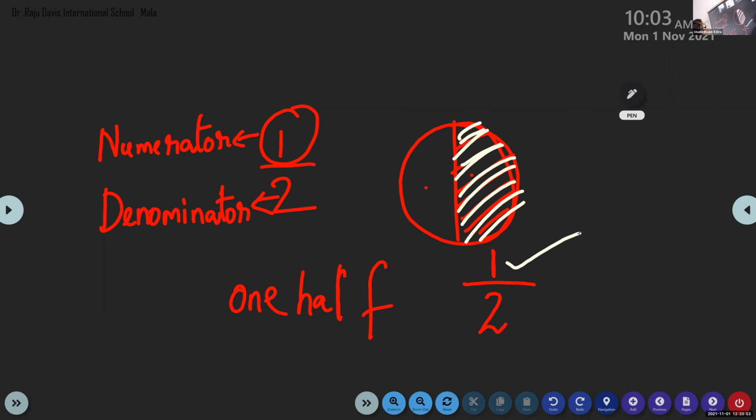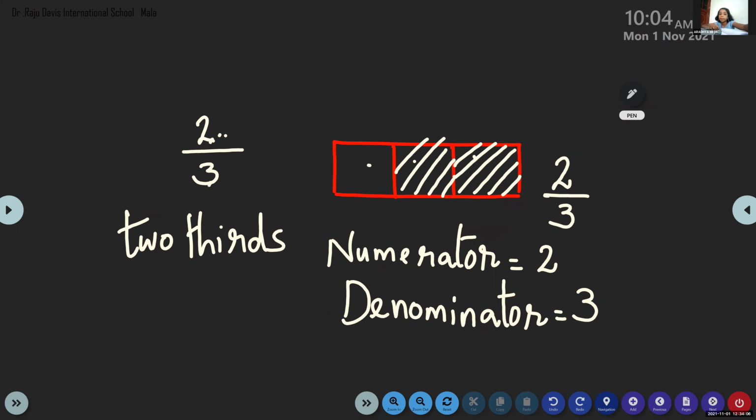That is the numerator, and the number below is the denominator. And here we have done 2/3. So here also how many parts did I shade? 2 parts out of total how many? 3. Numerator is 2 and the denominator is 3.